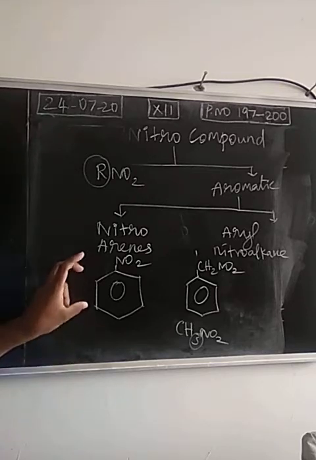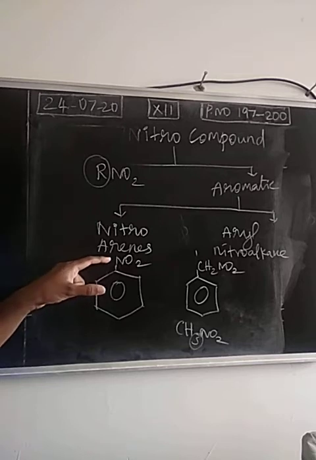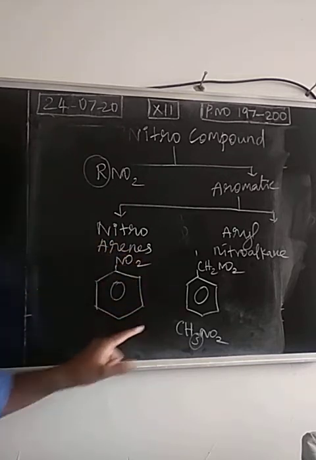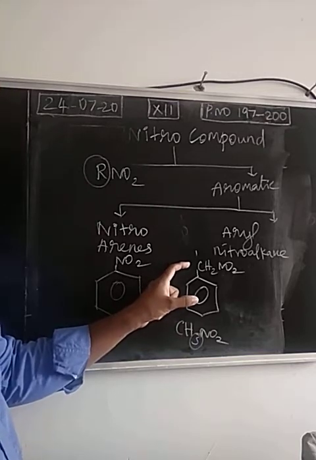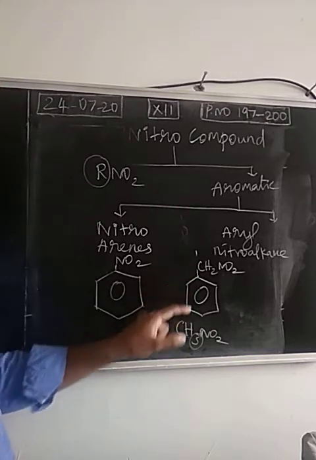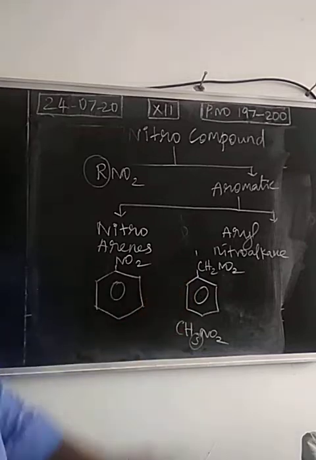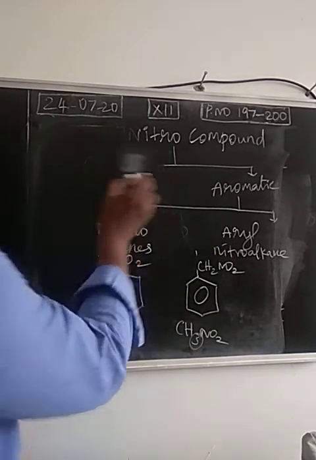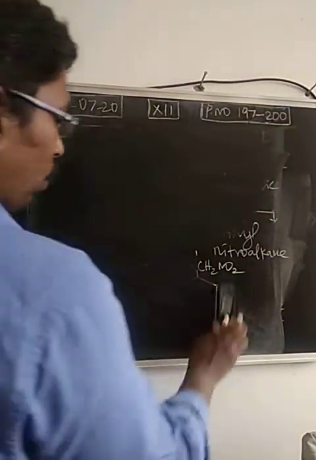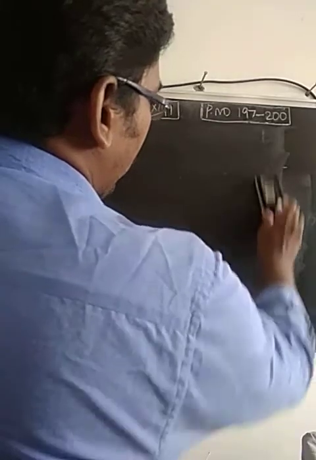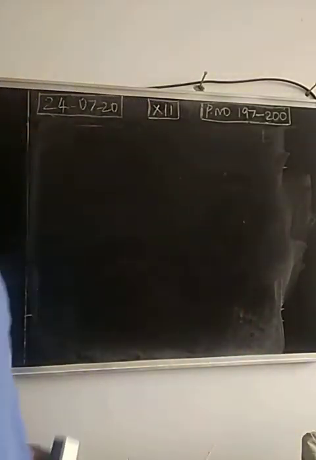Okay. So the benzene ring can be directly attached to the functional group. So this is called nitroarenes. If the benzene ring is attached to the side chain of the functional group, right? So the benzene ring may be attached to the head carbon. So this is called aryl nitroalkane. So 3 more questions. Write a note on classification of nitro compounds. Next one, we move into the IUPAC nomenclature.